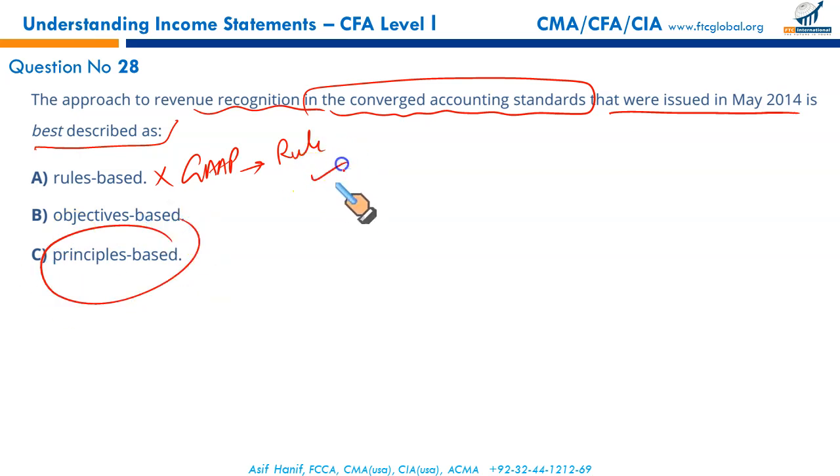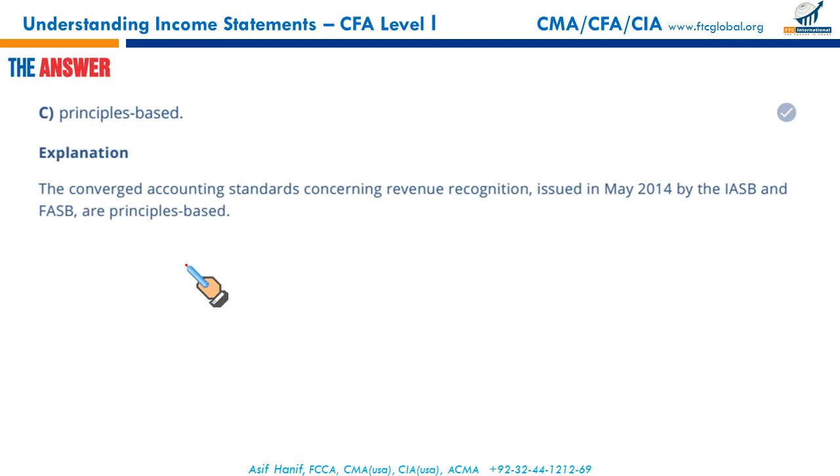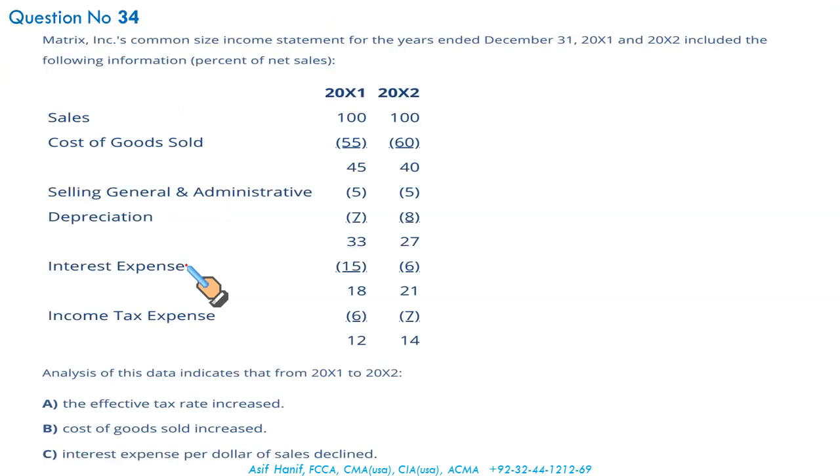Rule-based means a checklist approach. This done, this done, this done. Okay, now recognize the revenue. Under the principle-based approach, we are given general principles, ideas according to which we determine whether the revenue should be recognized or not. So instead of a checklist-based approach, the new converged revenue recognition standard is principle-based. That is C. Next.